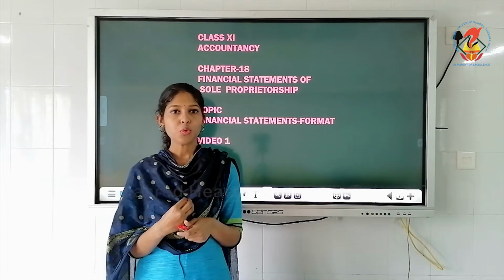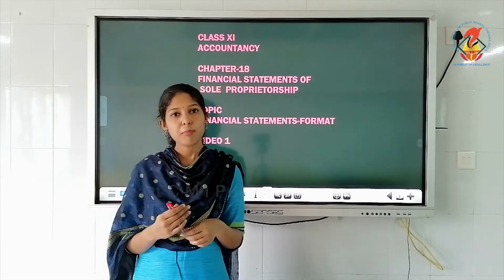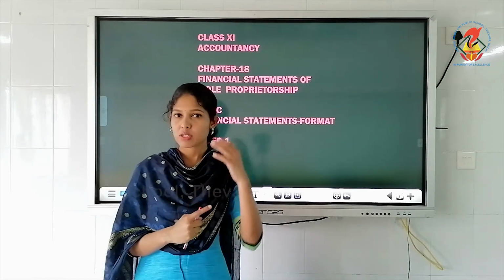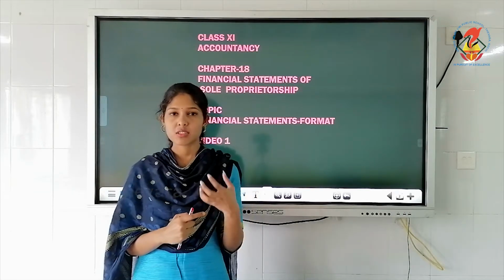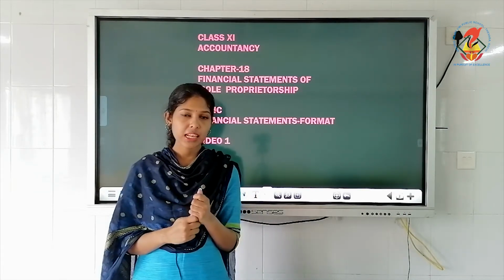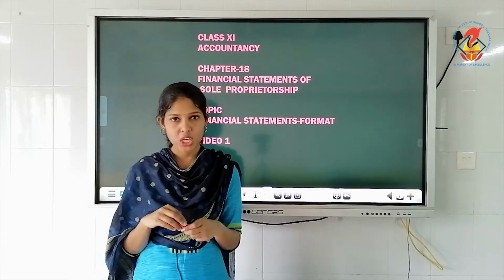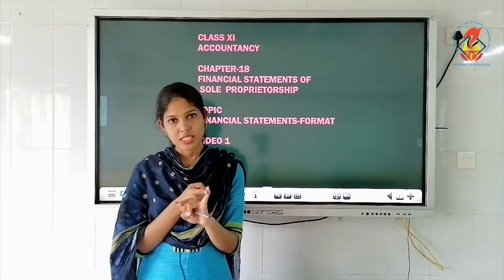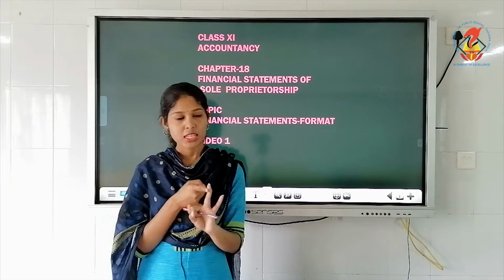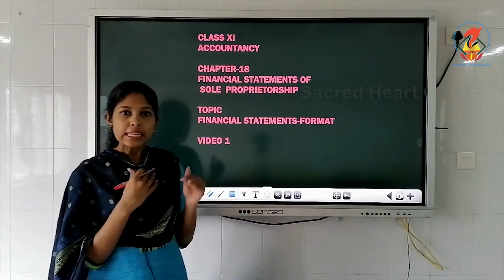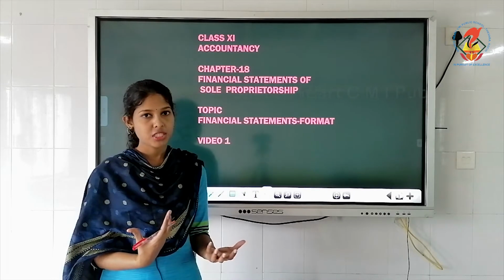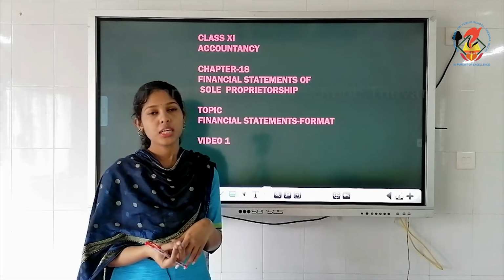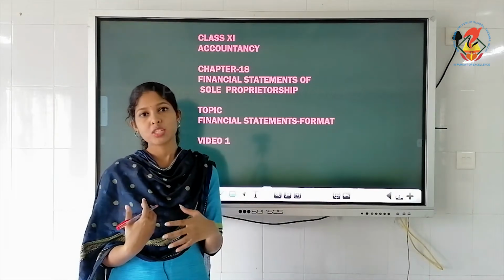So now we need to know what are the financial statements prepared by these sole proprietorship organizations. So first financial statement, actually you have learned the headings, though you don't know the meaning of trading P&L and all, you have learned all these terms in the first chapter. The first financial statement is trading and profit and loss account. The second one is balance sheet. So we will see now in detail what is the meaning of trading and profit and loss account, or in short we will refer to it as trading and P&L account. Then balance sheet is the next or last financial statement.